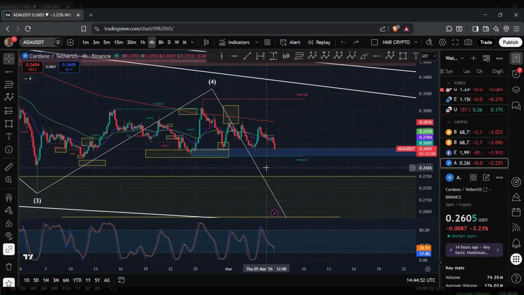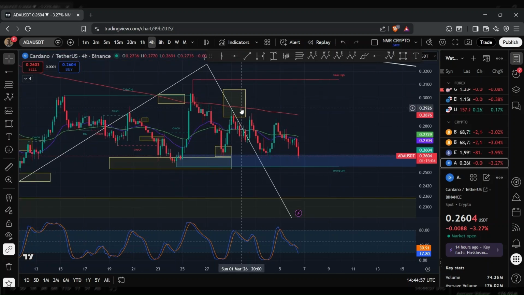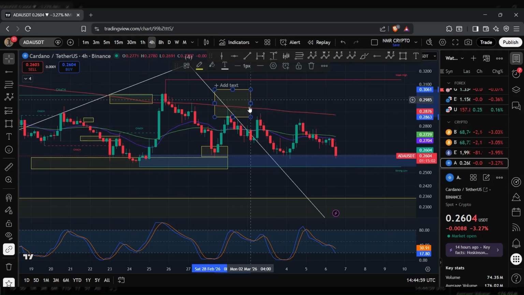So ADA's been on a downtrend since the previous update, where I mentioned how I was tracking a correction to the upside. And so I set out the next key target to sit within this range between 28 cents to 30 cents. And as you can see, we ended up tapping into that range whilst at the same time getting rejected at the 200 DMA.